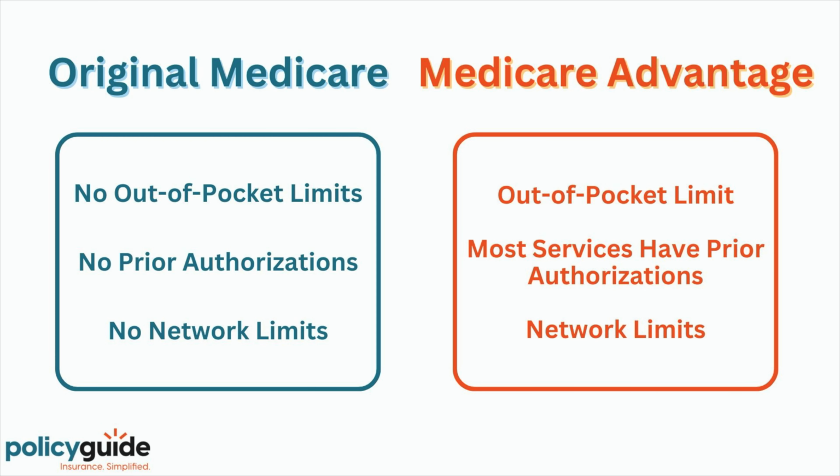Quick recap on those features: no out-of-pocket limit with Original Medicare, out-of-pocket limit with Medicare Advantage, no prior authorization with Original Medicare or Original Medicare with a Medigap plan. Most, if not all, services require prior authorization on a Medicare Advantage plan, and network on Original Medicare or Original Medicare with Medigap enables you to see roughly 95% of all medical providers in the United States with no referrals.